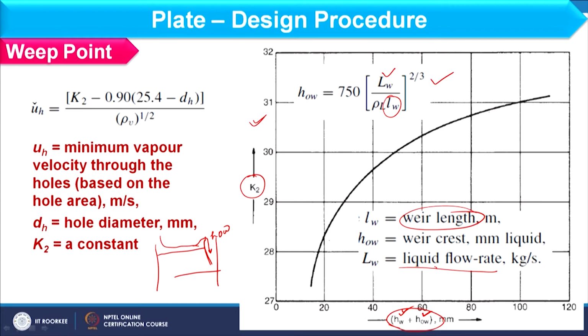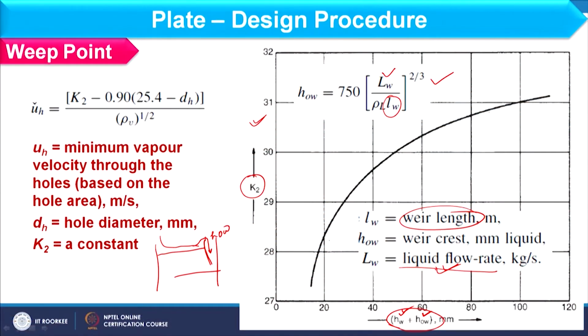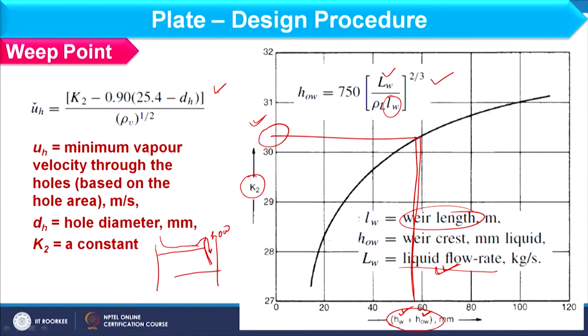Liquid flow rate means minimum liquid flow rate, because for the weeping condition we should check the minimum flow rate and accordingly find the actual vapor flow rate. Once you have these values, you can plot here, draw the line like this and then see the value of K2. I think you are all able to see the graph. So accordingly you can obtain the K2 value and then use this expression to find the minimum vapor design velocity. Here dH is the hole diameter, and that you can choose.